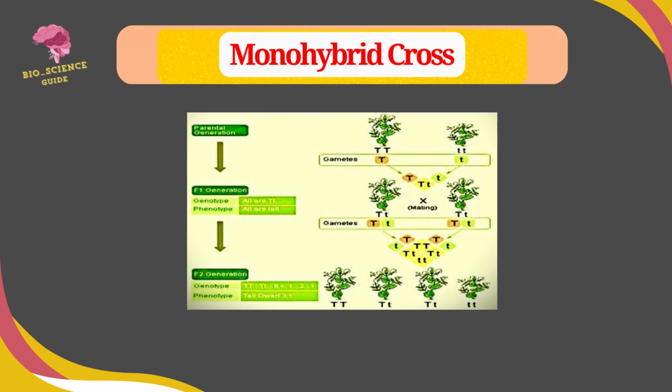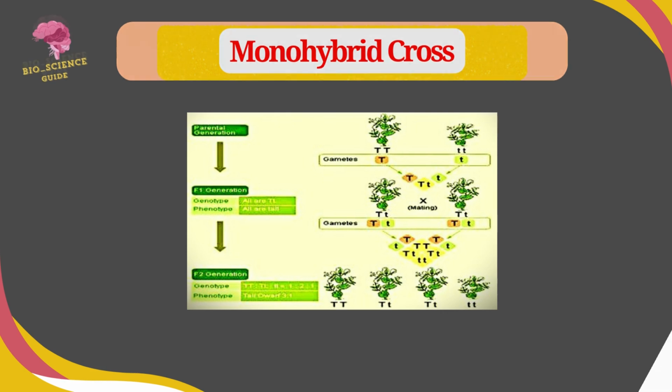He had observed that 1 out of the 4 plants were dwarf while the others were tall. The tall plant and dwarf plant were in the phenotypic ratio of 3:1. He called them second hybrid generation and the offsprings were called second filial progeny or F2 progeny.